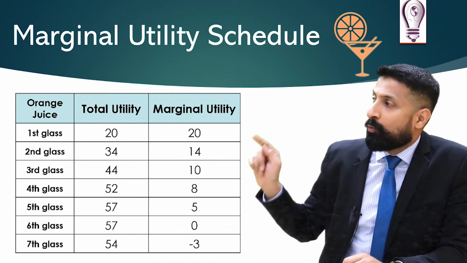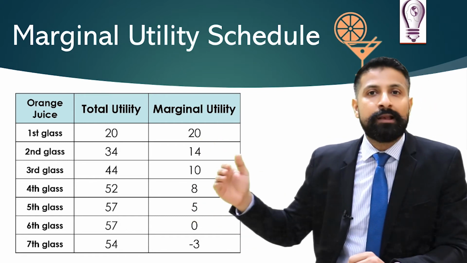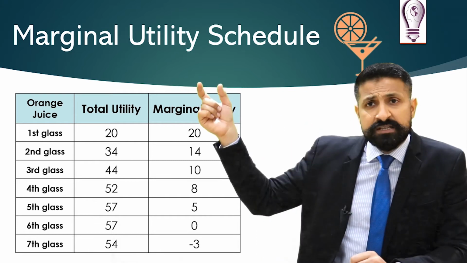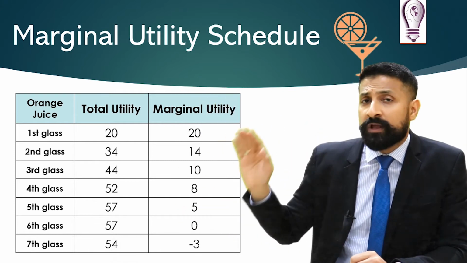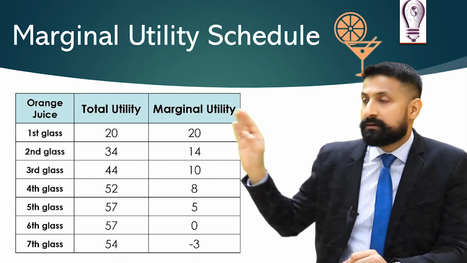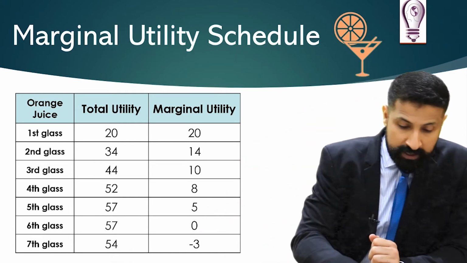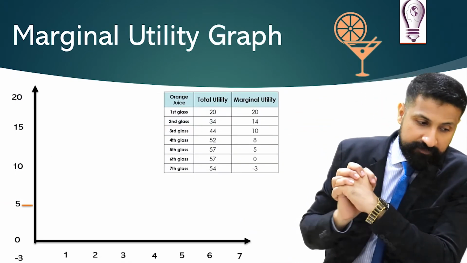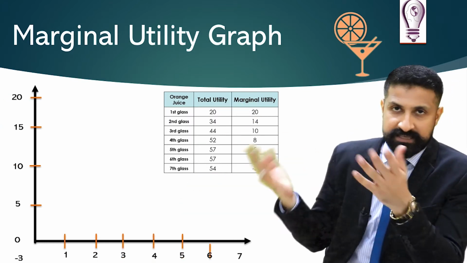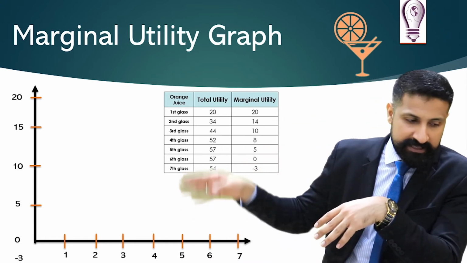Now, how will I plot all this information on the law of diminishing marginal utility graph? There is no use of total utility when we draw a graph. We only take glasses and marginal utility because the graph is of marginal utility. So here we go. This is how we draw the graph, and I think this is quite childish. As you can see, x-axis and y-axis, I have explained it on and off in several videos, and these are the numbers.